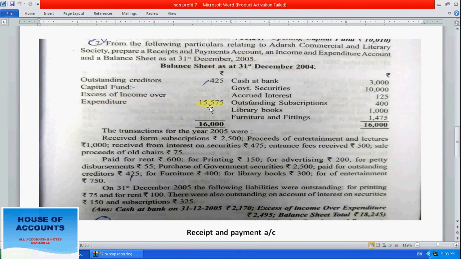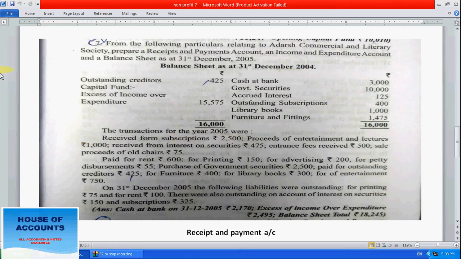The opening balance sheet is already given. Capital fund is 15,575. Outstanding creditors of last year 425. Cash at bank 3,000 last year. Government securities 10,000. Interest accrued 125. Outstanding subscription 400, pending subscription from last year. Library books 1000. Furniture and fittings 1475. The transactions for the year ended 2005 mean the current year. 2004 was last year. 2005 is the current year.